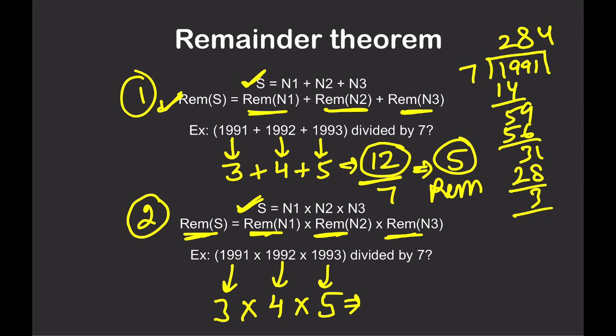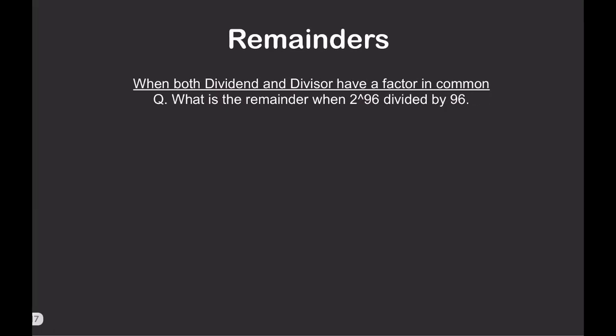So if you calculate this, it will be 60. Now we got 60. Now divide this by 7. You will get the remainder as 4, since 7 times 8 is 56. I hope you understand what the remainder theorem is. These two sections are very important: how to calculate the remainder theorem. Now, two theorems are done.